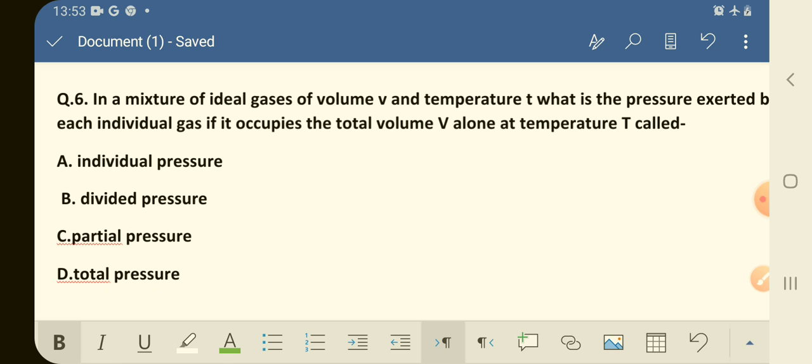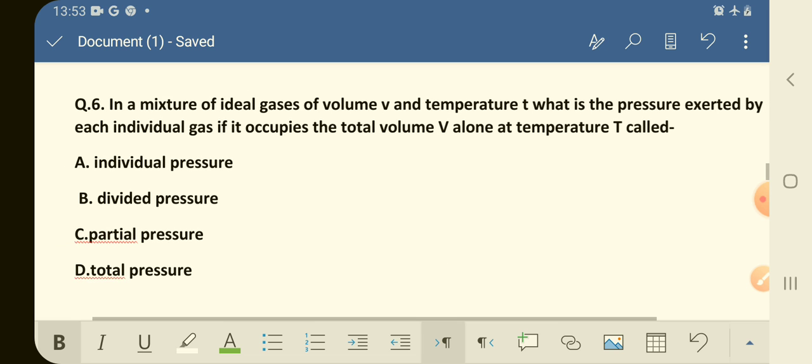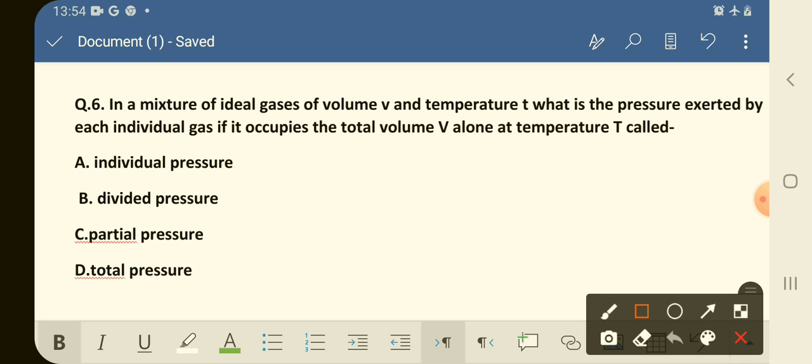Question number 6 is, in a mixture of the ideal gases of the volume V and the temperature T, what is the pressure exerted by each individual gas if it occupies the total volume V alone at temperature T called? Option A, individual pressure. Option B, divided pressure. Option C, the partial pressure. And option D is the total pressure. Which is the correct option here? So guys, the correct option is C. That is the partial pressure.